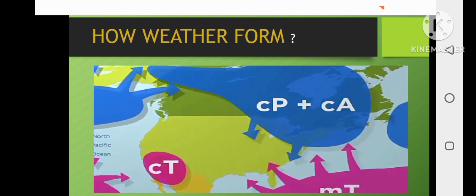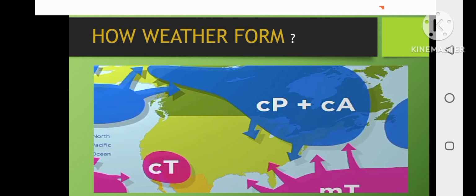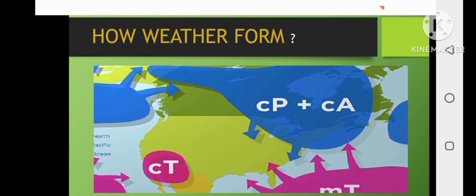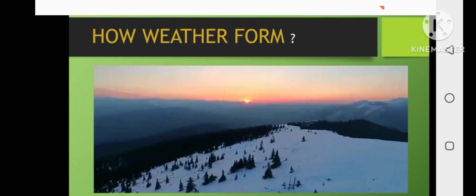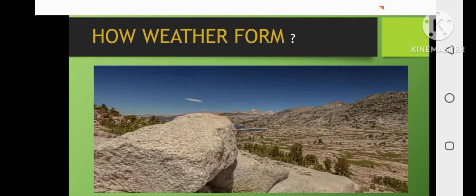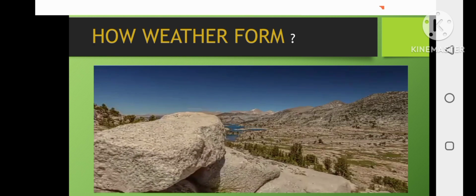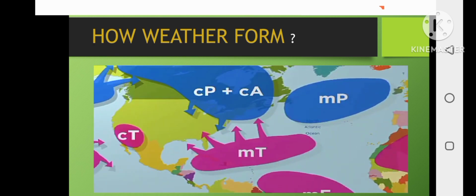A continental air mass that affects the northern United States develops over ice-covered land, such as northern Canada. Sometimes, polar masses will dip all the way to the southern United States, bringing cooler, drier weather with them. However, in the winter, polar masses bring extremely cold conditions. On the other hand, tropical air masses that form over the southwest United States bring hot, dry weather in the summer. Maritime air masses are found over large bodies of water, like oceans.